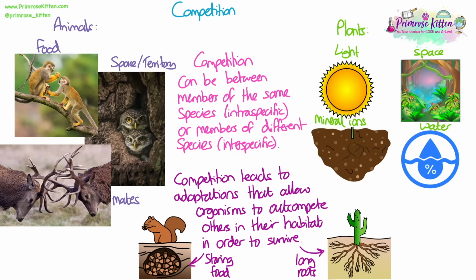We're going to look at adaptations in more detail, but examples are things like storing food that squirrels do to make sure others can't have it and make sure they have a store for themselves, long roots of plants in the desert so they can get more water than other plants, and things like horns or claws, adaptations for fighting that allow them to fight for mates or other things like food.